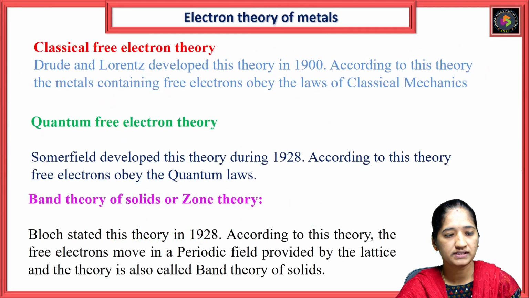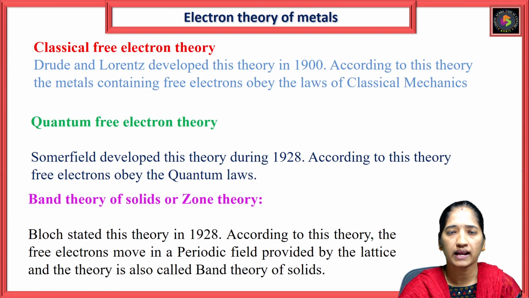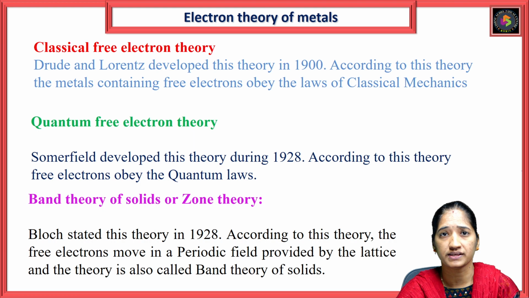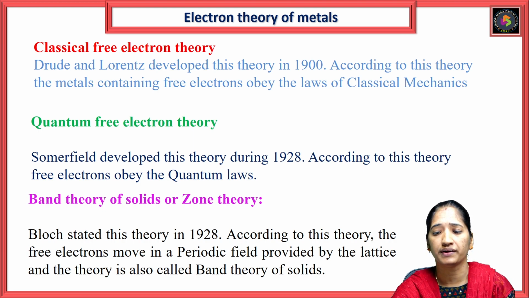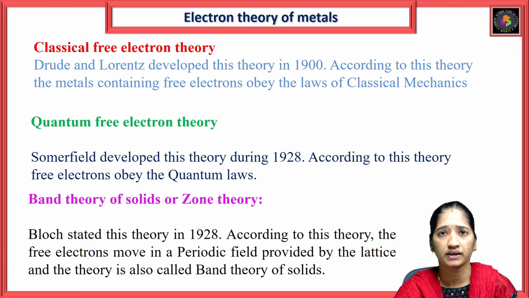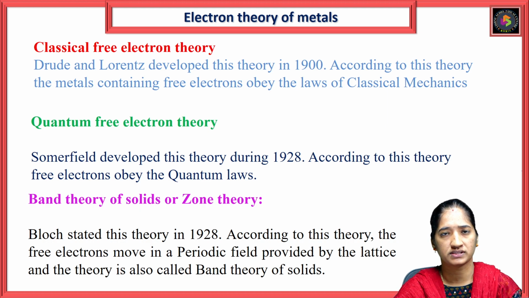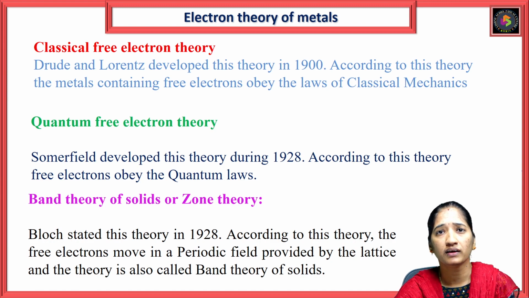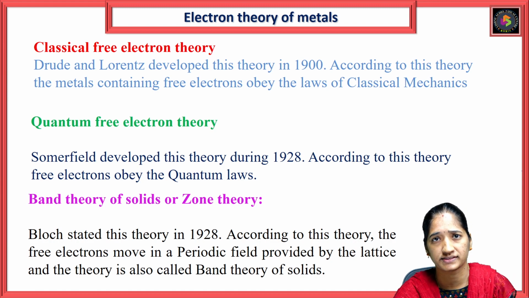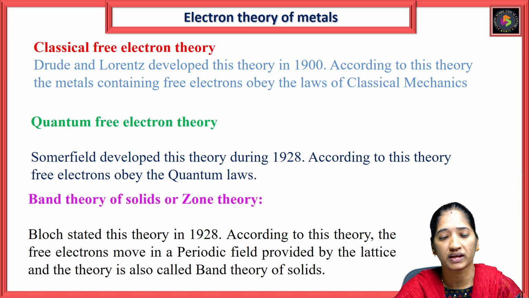First is the classical free electron theory. Drude and Lorentz developed this theory in the year 1900. According to this theory, metals contain free electrons which obey the laws of classical mechanics. This is the classical free electron theory.